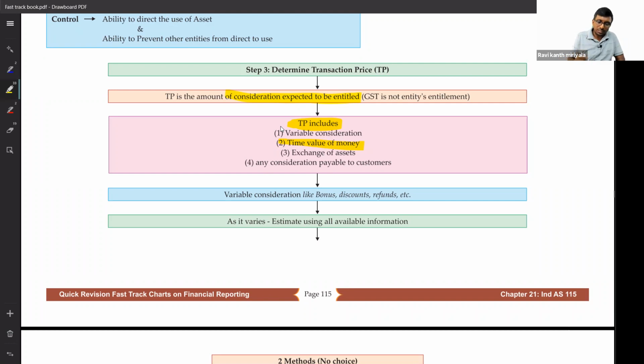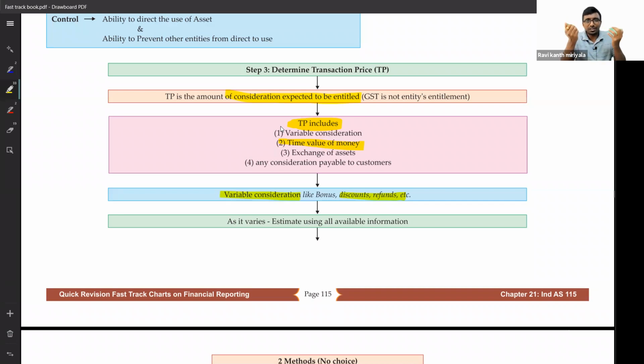And so what is variable consideration? Variable consideration includes your discount, refunds, etc. Discounts, is it only quantity discount? Is it cash discount also? Even cash discount also. Earlier, as per accounting standards, there was no guidance, but in general accounting, what were we doing?